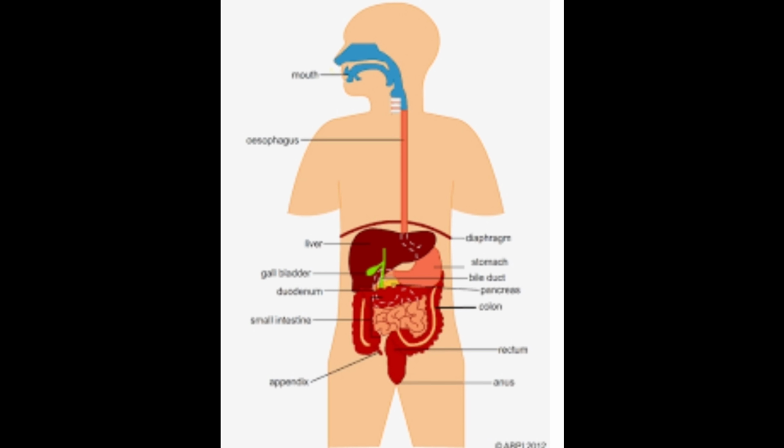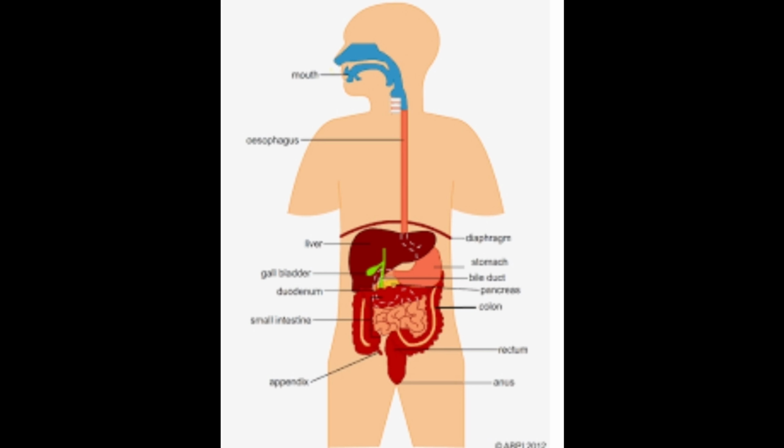The digestive system is 30 feet long, so the small intestine is 2/3 of the size of the whole digestive system.